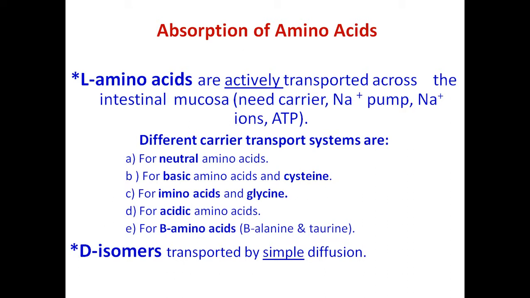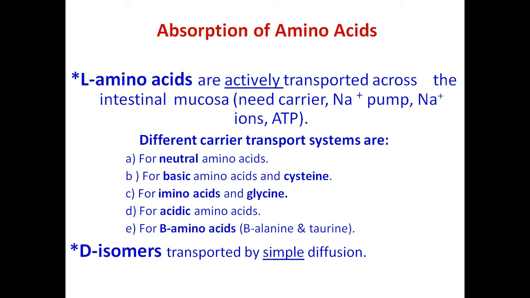For neutral amino acids, a different transport system is there. For basic amino acids and cysteine, there is a different type of carrier transport system. For imino acids and glycine, there is a different type of carrier system. And for acidic amino acid absorption, another type of carrier transport system is there. And for beta amino acids like beta alanine and taurine, there is a different type of transport system.